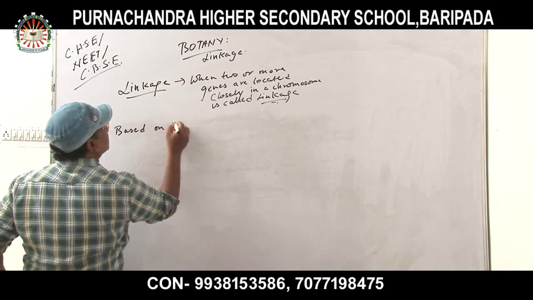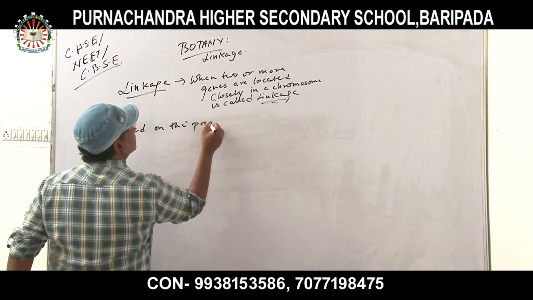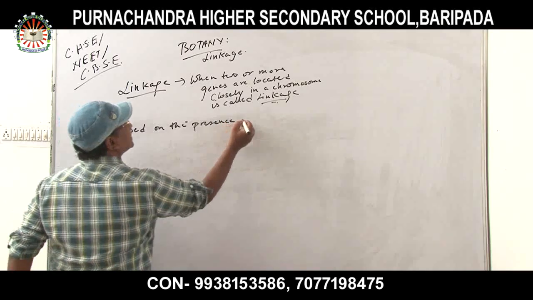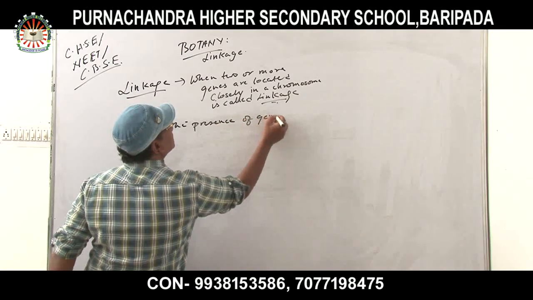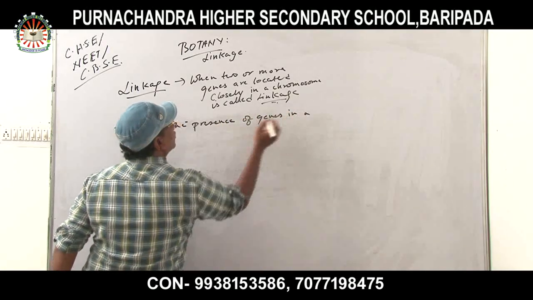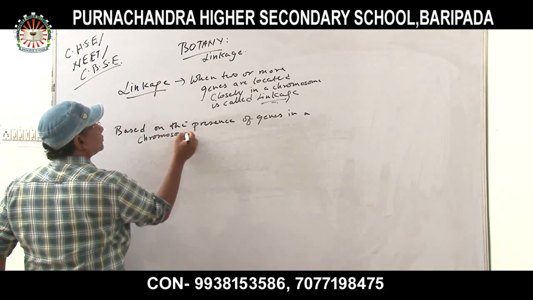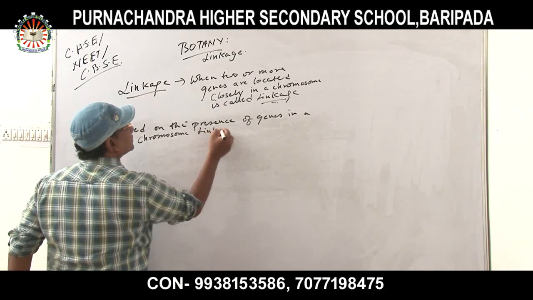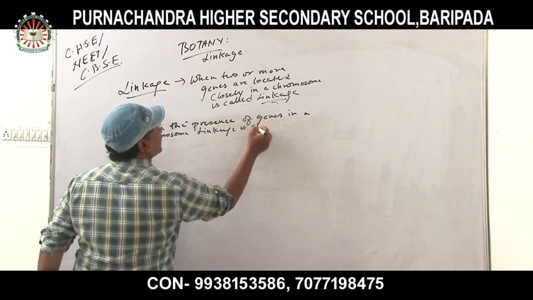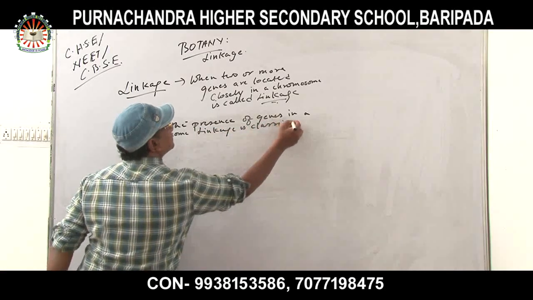Based on the presence of genes in a chromosome, linkage is classified into two types.